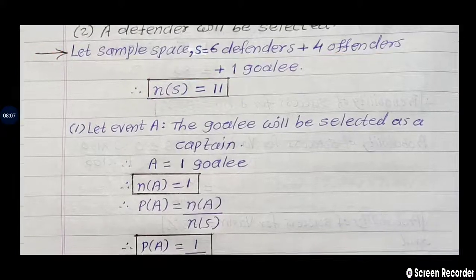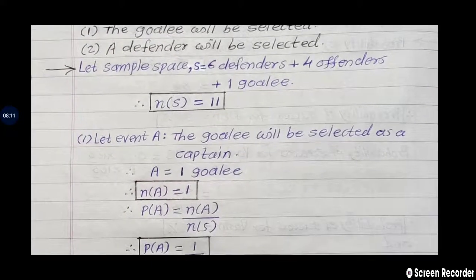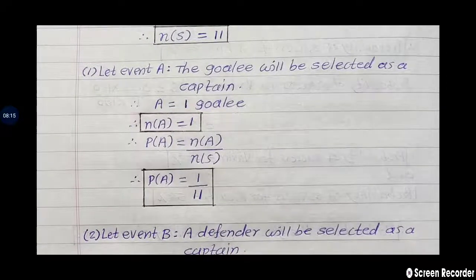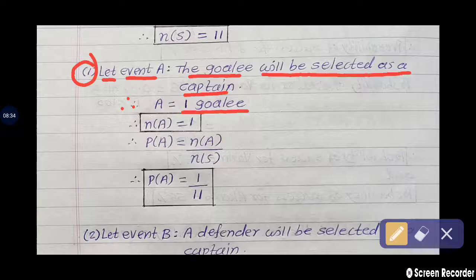Next, first sub question. What is the first sub question? The goalie will be selected as a captain. So we are writing according to this. See there how to write the answer. First sub question. Let event A be the goalie will be selected as a captain. Therefore, how many goalies are given in the question? Only one. So A is equal to, there is 1 goalie.